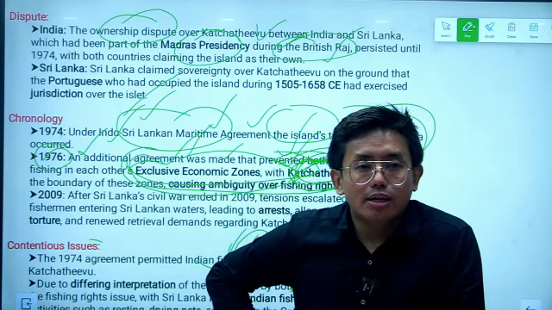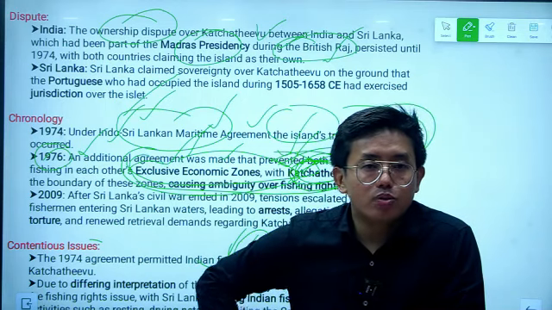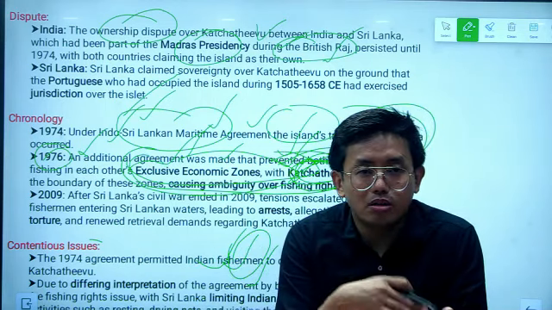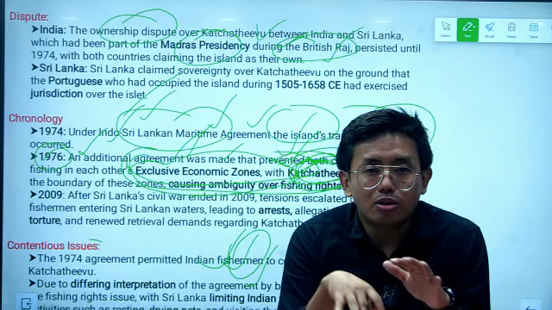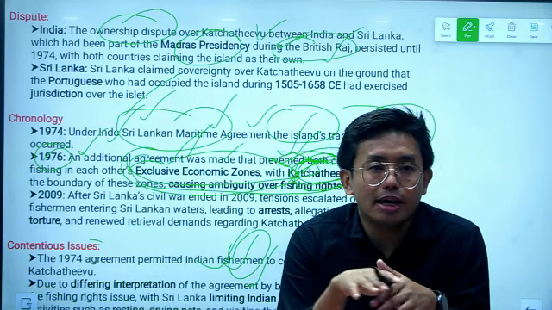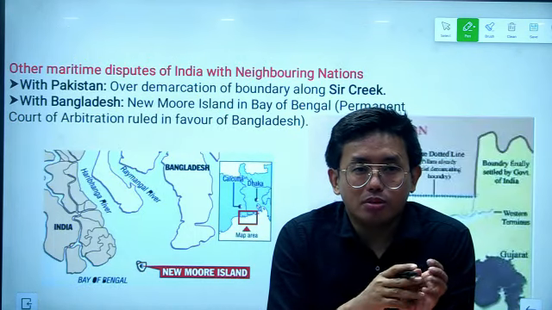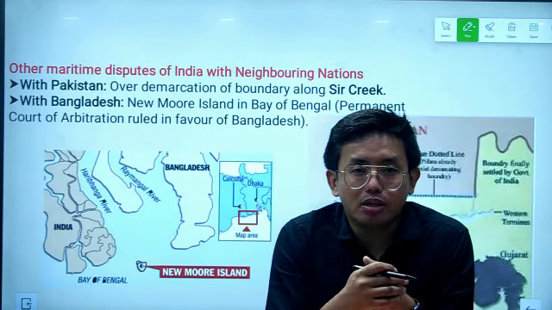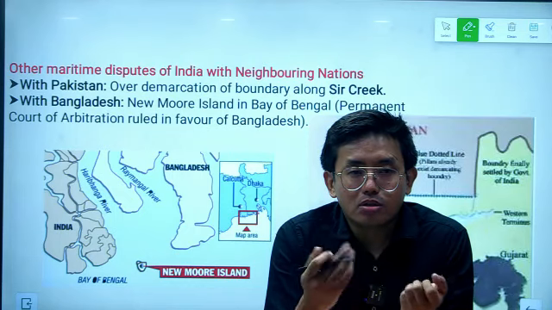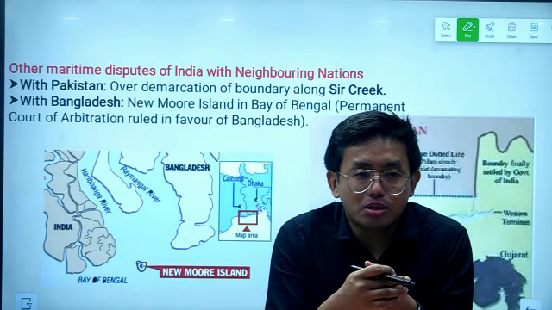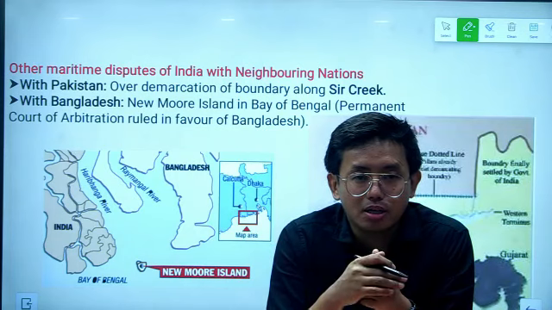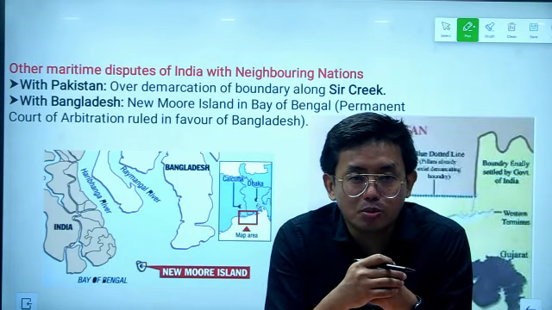India also has other disputes with other countries, so far as the international or maritime boundary is concerned. Now let us see what other disputes India has with other countries. From the UPSC prelims and mains perspective, the maritime disputes of India with other countries are important. We just discussed the Katchatheevu island, which is the dispute between India and Sri Lanka, and we have to know about the other disputes as well.